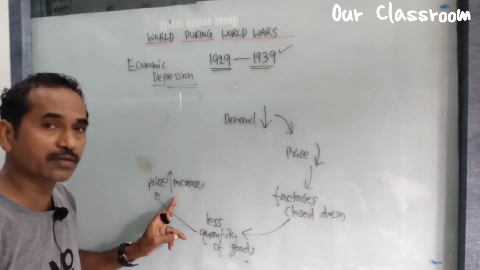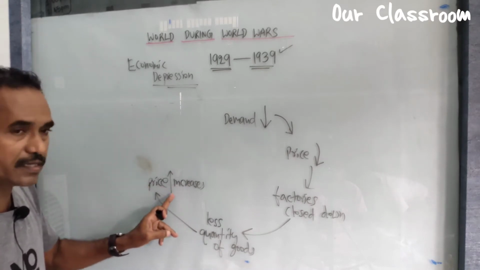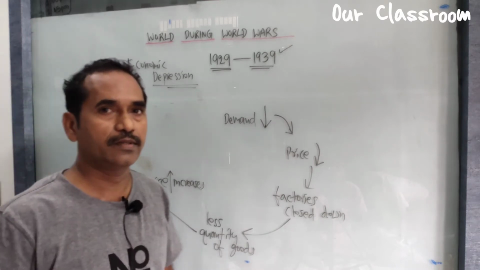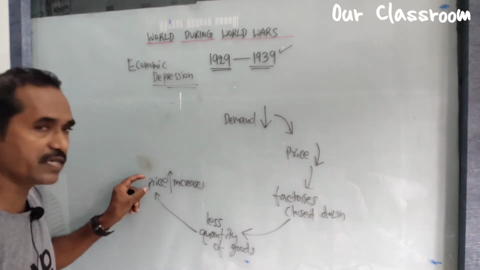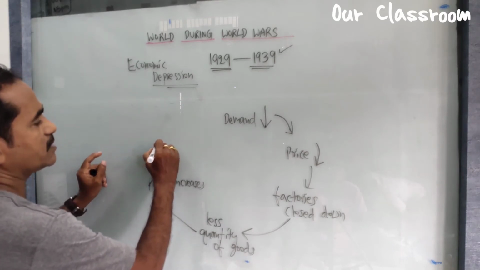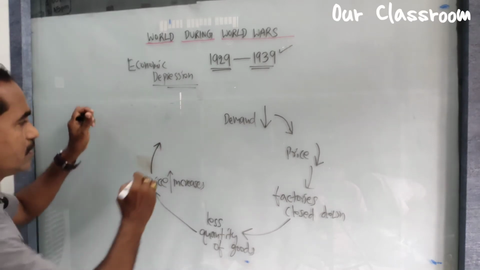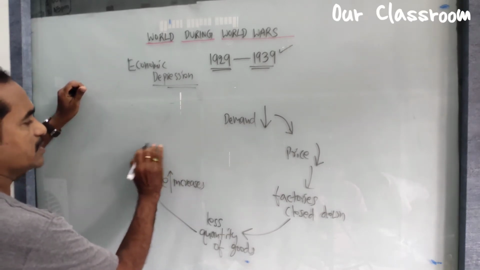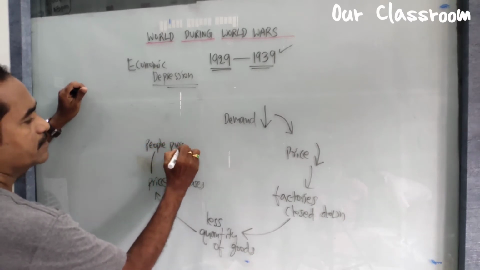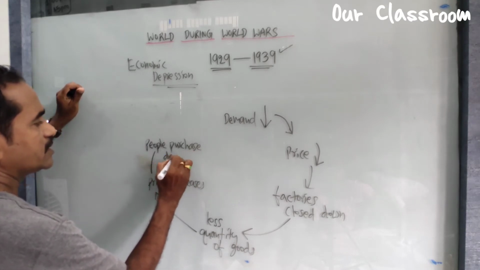Where price increases, people are not ready to purchase goods, because expensive goods lead to people not being interested to purchase. Because of low income, people's purchasing capacity decreases.